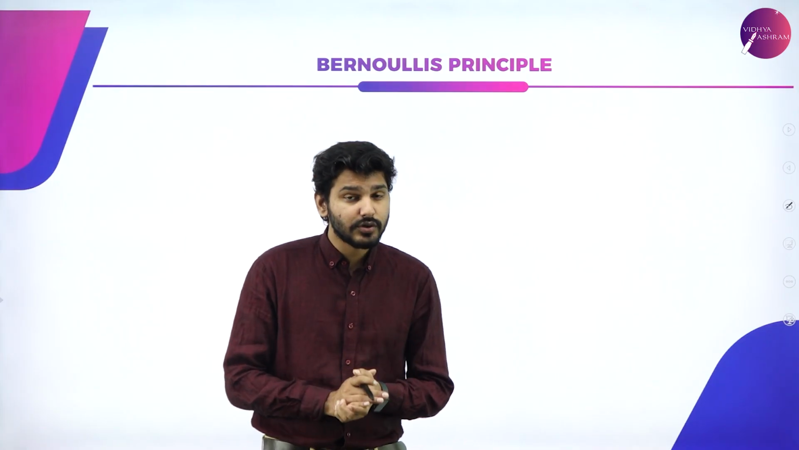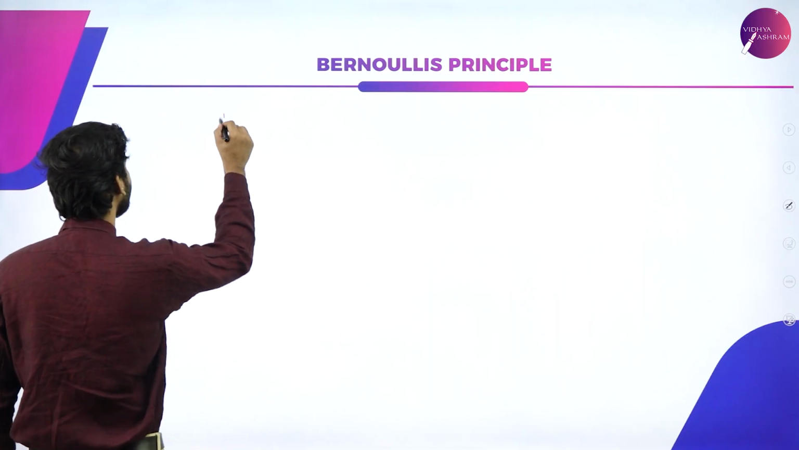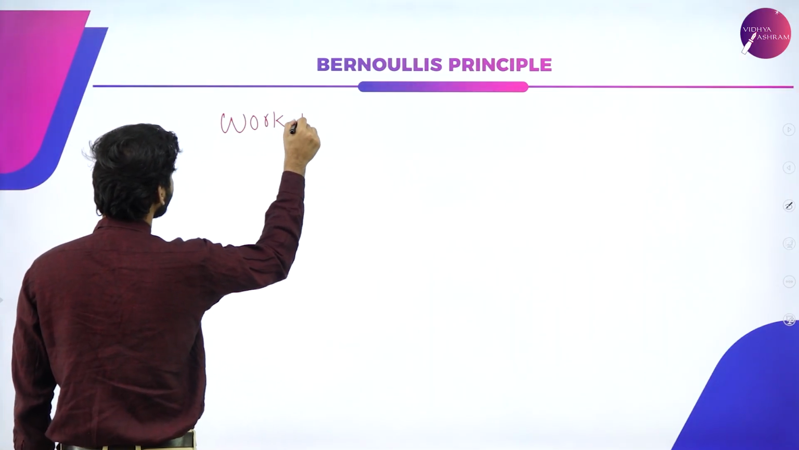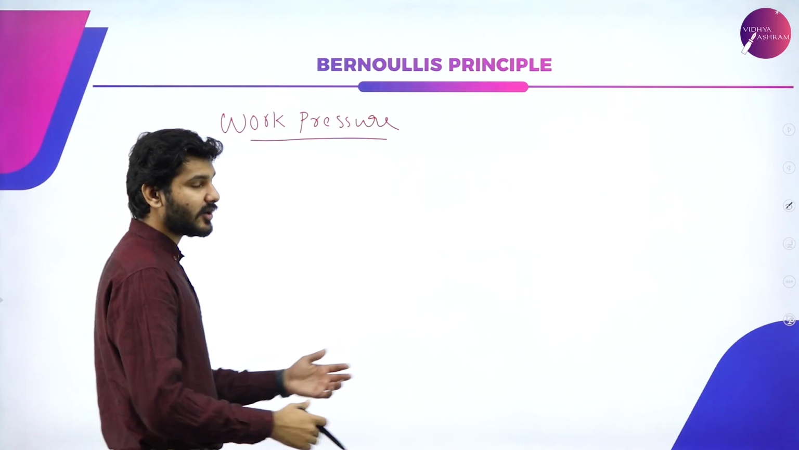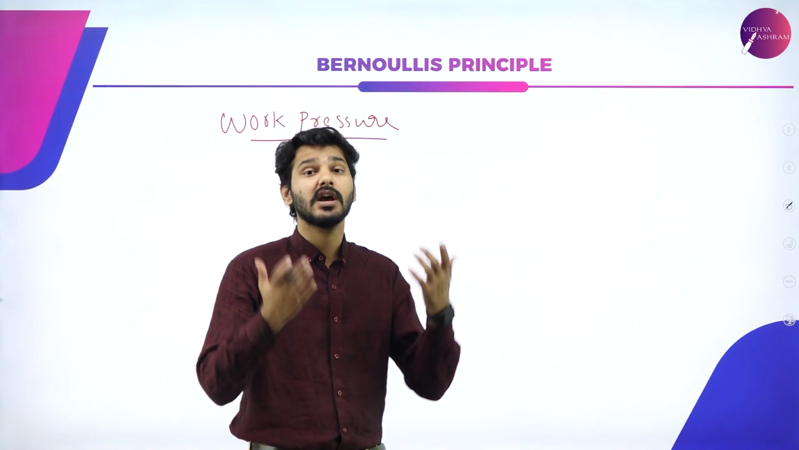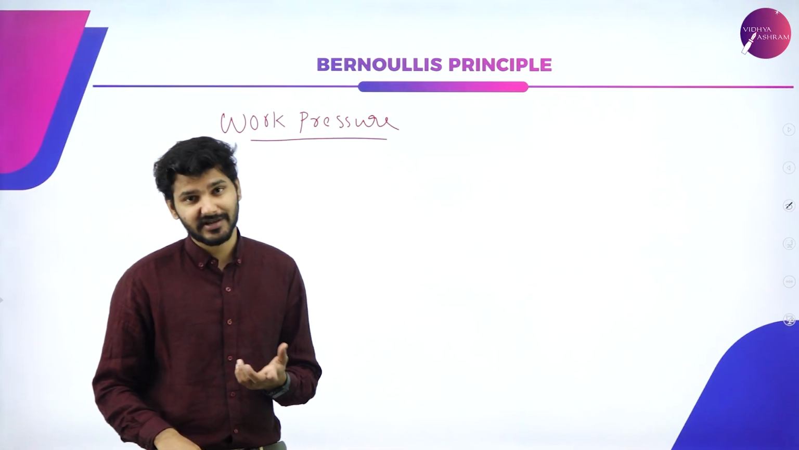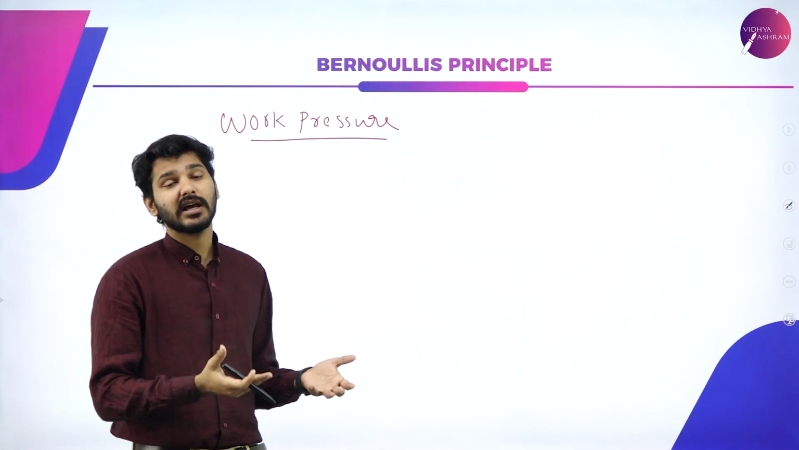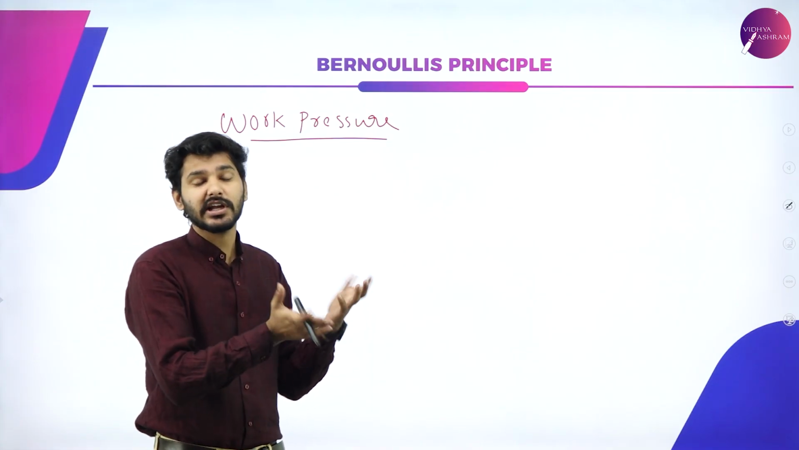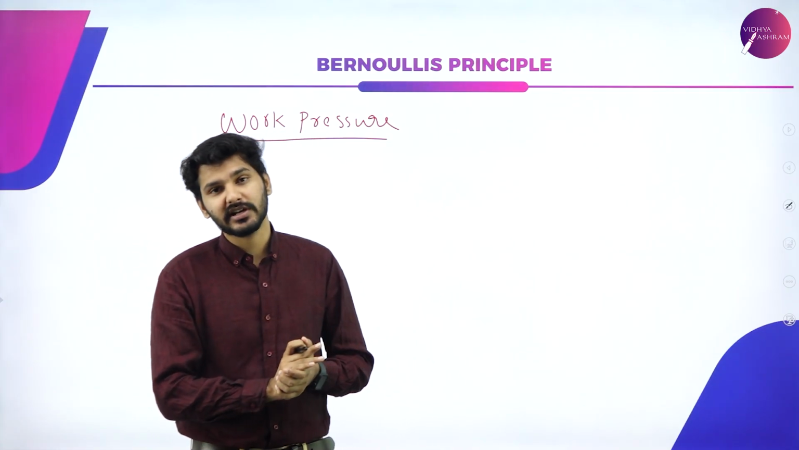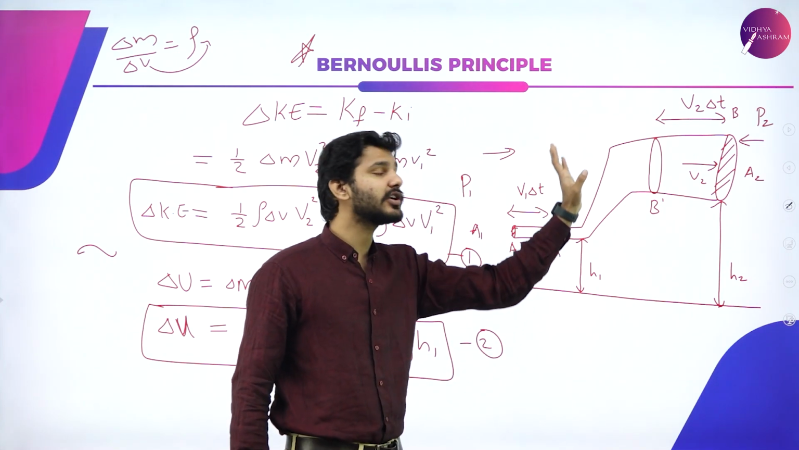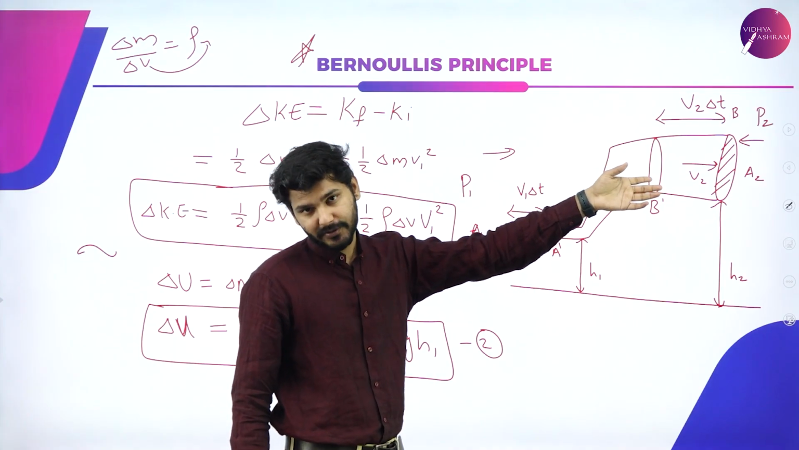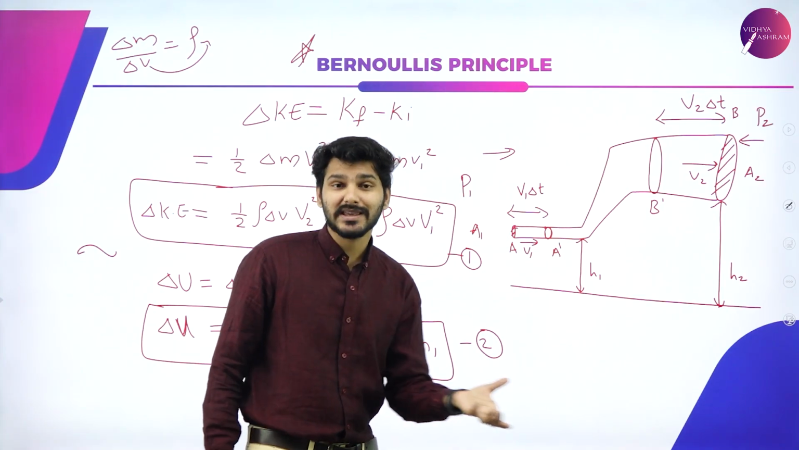Now the last thing we are going to calculate is known as work pressure. So what exactly is work pressure? Work pressure is something you will actually learn in the coming chapter, that is in the thermodynamics section. But right now we also need work pressure here. So simply we can say that it is nothing but the work done by the pressure in order to push or pull this particular liquid. Here I told you the pressure is doing work in order to push this particular water through this particular pipe. So that particular work done is being calculated here.